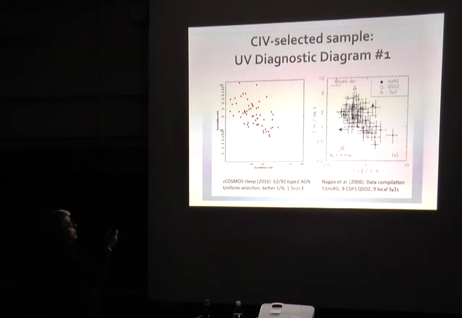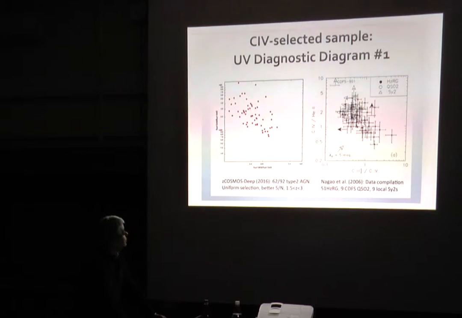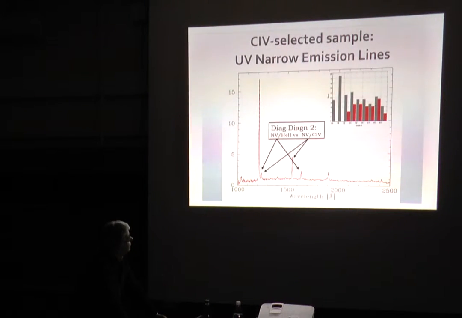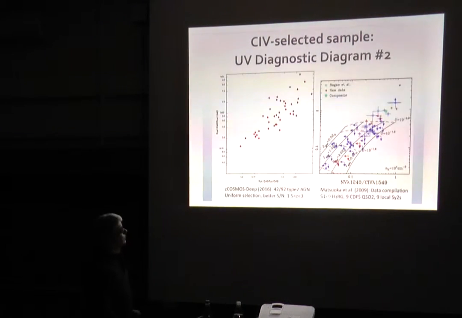So you can see that we double the number of objects, and in particular we have type 2 AGN with very good selection and especially very good signal-to-noise in the lines. And this is the other group of lines that you can use to build diagnostic diagrams, which also includes the nitrogen V line. So probably you ask me, you fled from diagnostic diagrams before, just two slides ago, and now the diagnostic diagrams are better.